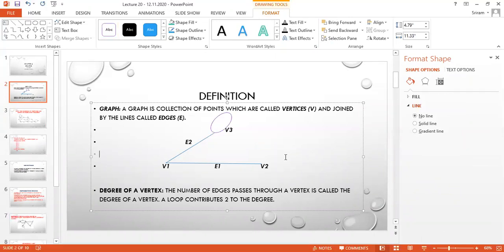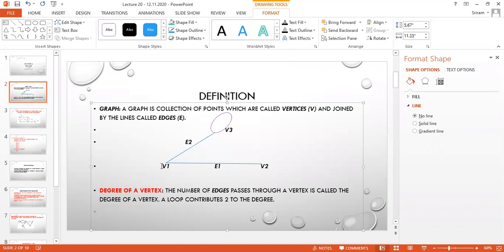The most important idea for graph is that we need to know about the degree of a vertex. How to find the degree of a vertex? The meaning of degree of vertex is the number of edges passing through the vertex.